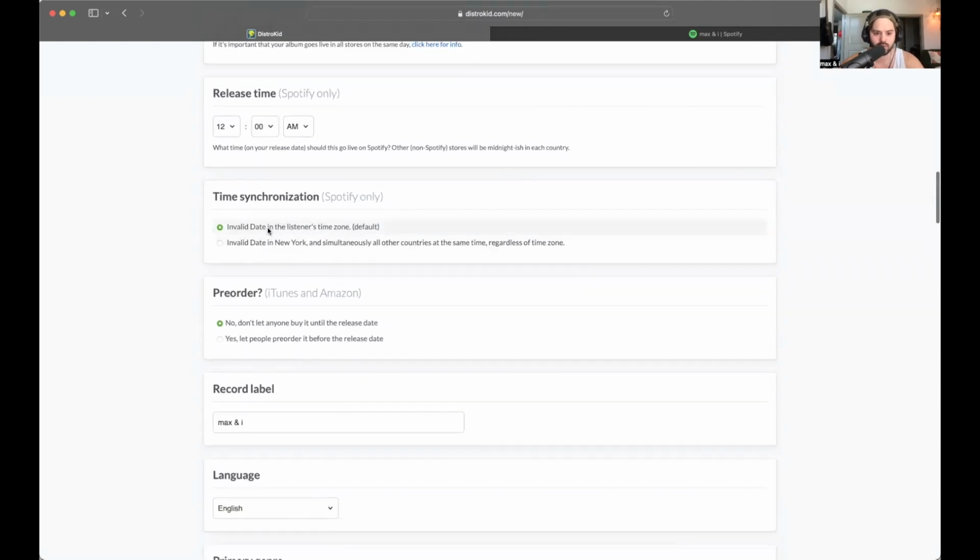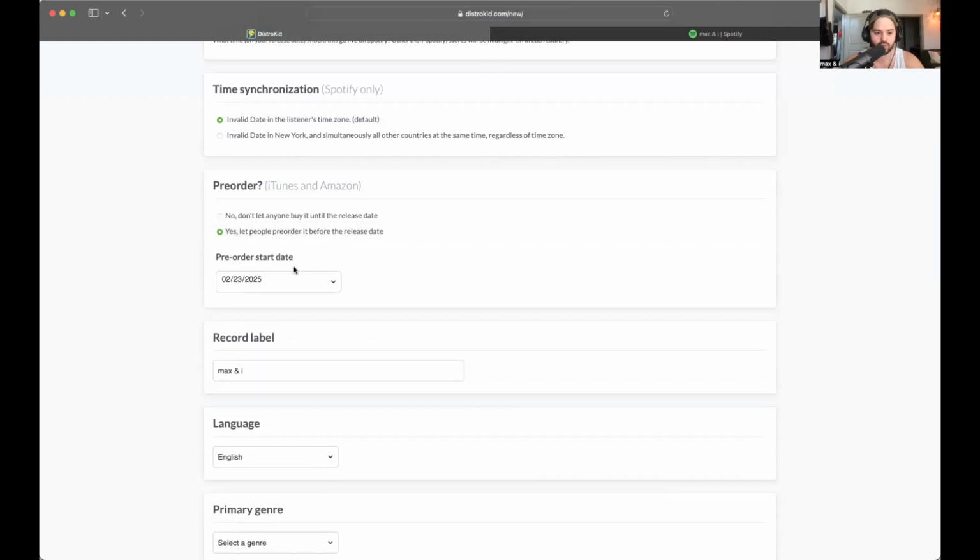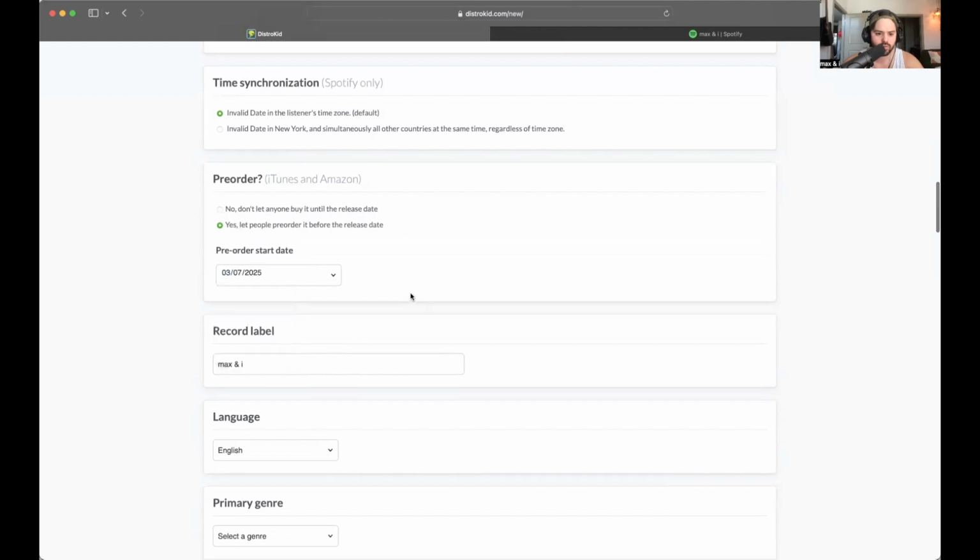I have no idea why this is invalidated. Must be something crazy. Pre-order, sure. I'll do this probably 2 weeks before the set date, so we'll go to March. We'll just go for 3/7.